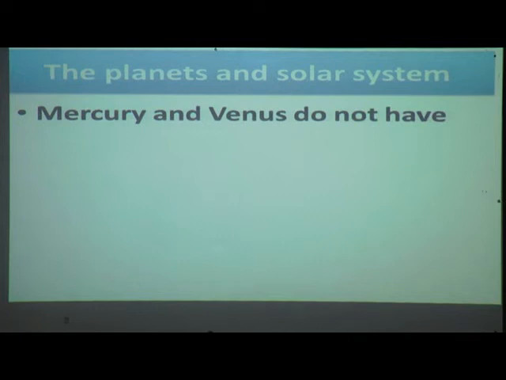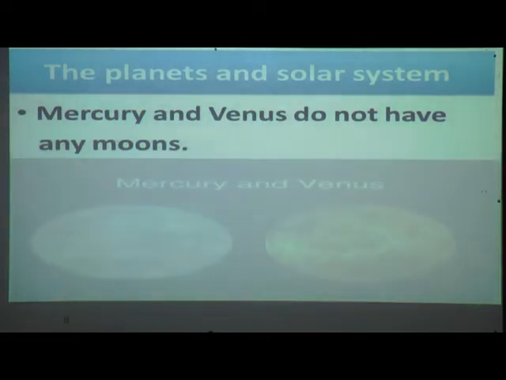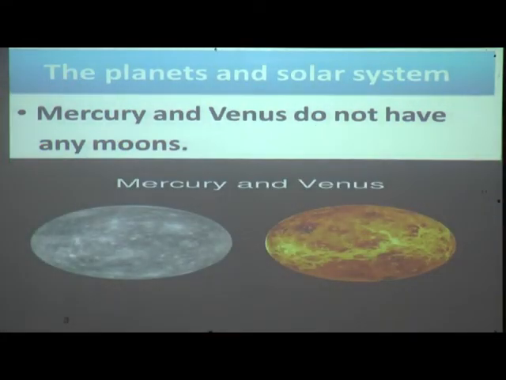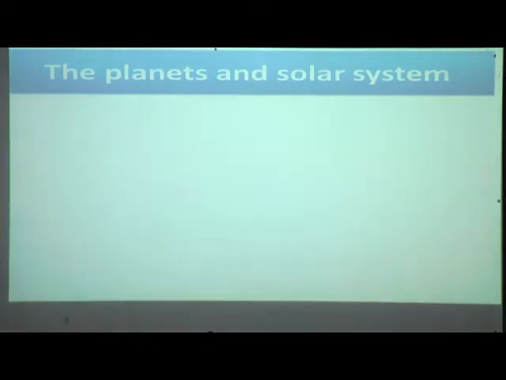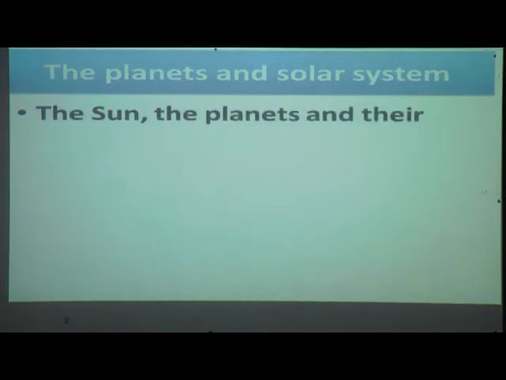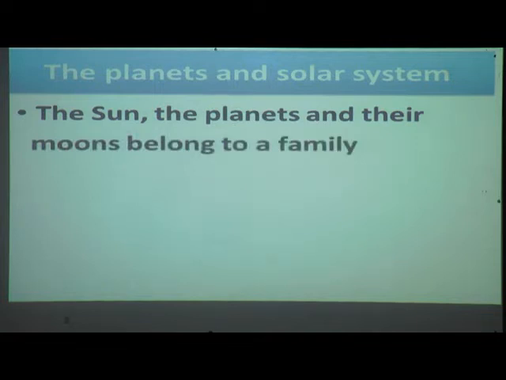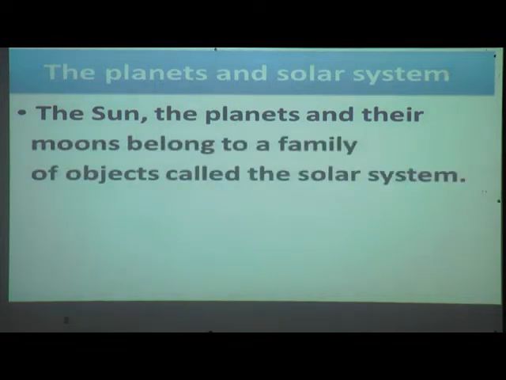Mercury and Venus do not have any moons. Yes, the planets Mercury and Venus, they don't have any moon. The sun, the planets and their moons belong to a family of objects called the solar system. Once again I will read. The sun, the planets and their moons belong to the family of objects called the solar system.